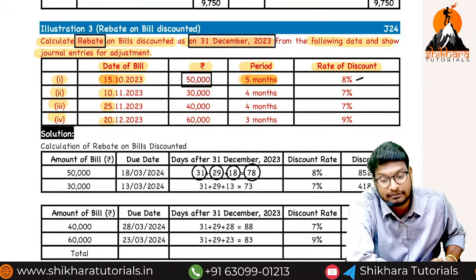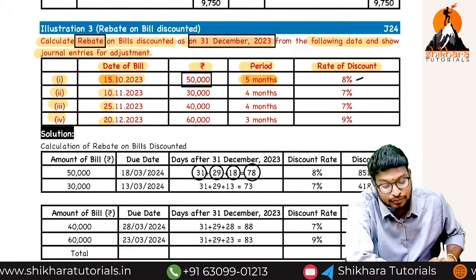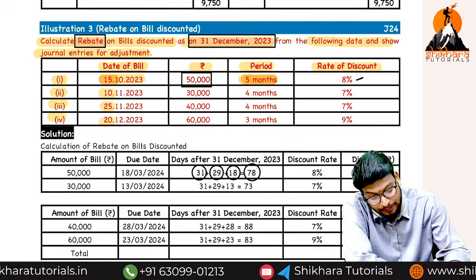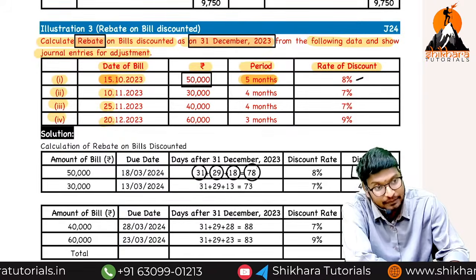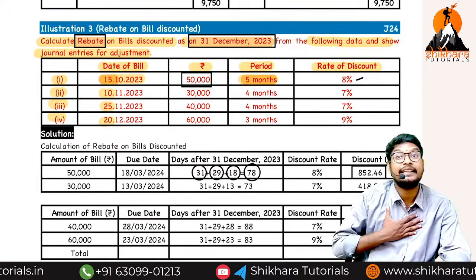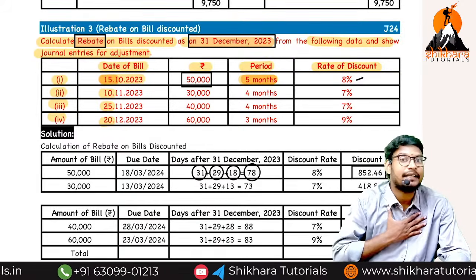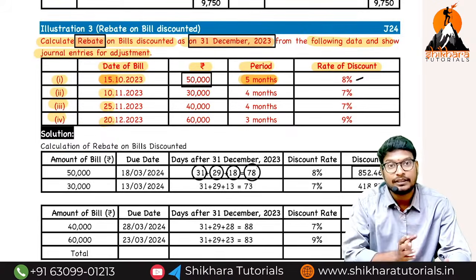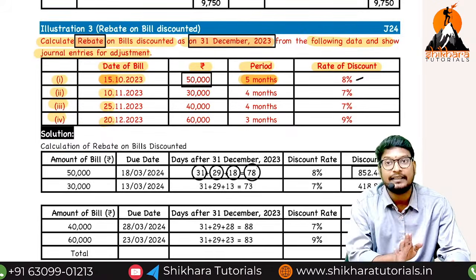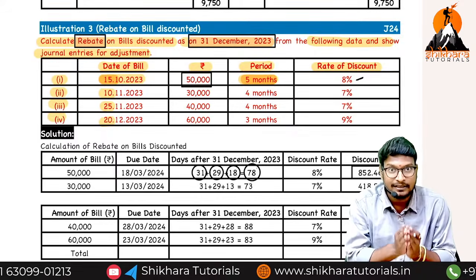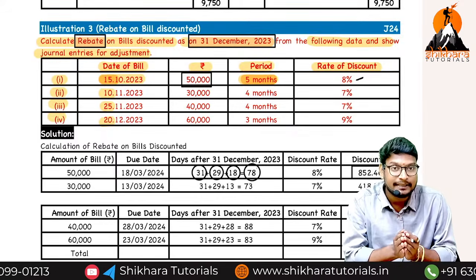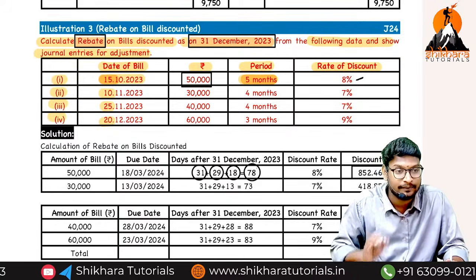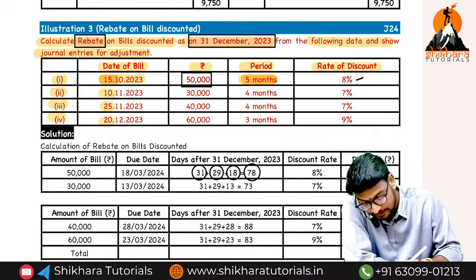If you calculate, you get 852.46. Guys, are you understanding my point? We are calculating the rebate directly, first calculating how many days fall in the next year. So simple.